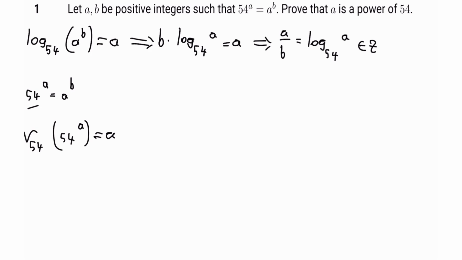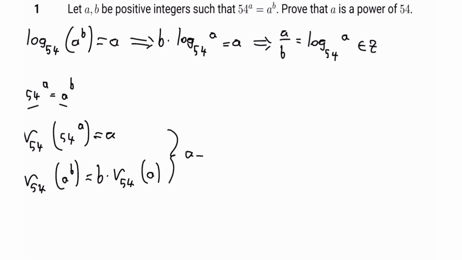Now how many times do you think 54 divides a to the power of b? Well, using the property I just showed, we can state that v54 of a to the power of b equals b times v54 of a. So these two things are equal. We can write a equals b times v54 of a. Let's divide both sides by b again, and we get a over b equals v54 of a.